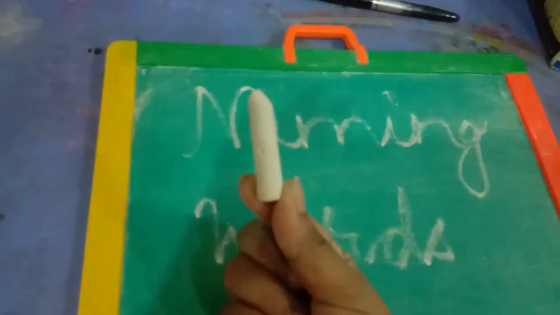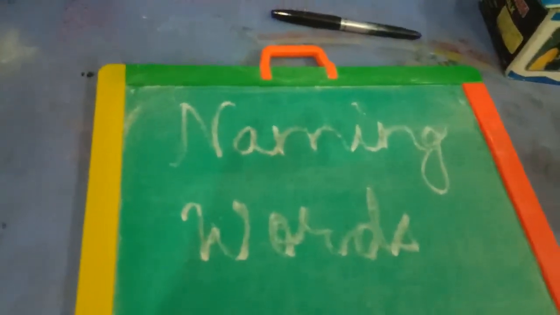We had also understood that the objects, things, or people which are around us, not only around us, but wherever we see, they all have names. For example, tree, your mother, your father. Right now, I can take the object, it's a chalk. So chalk is a naming word. Then board is a naming word. Then mug is a naming word. Box, pen, then table, all these are naming words.